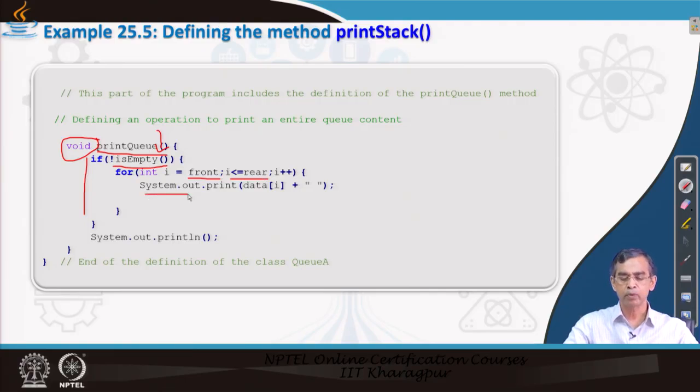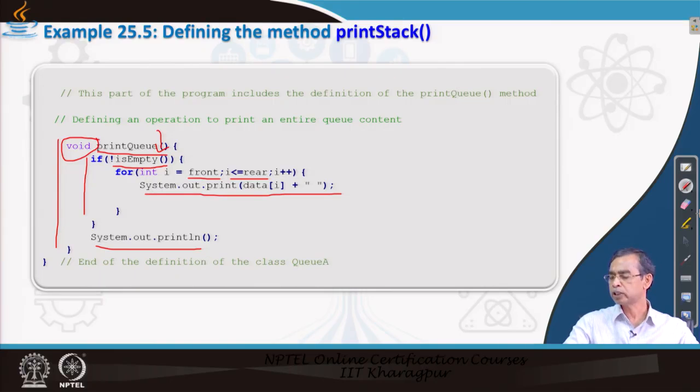So, we just simply go on printing those elements from the queue, and finally, we come to the end. So, this is the print queue method, pretty simple, and this completes all 4 method declarations for the implementation of queue using array.